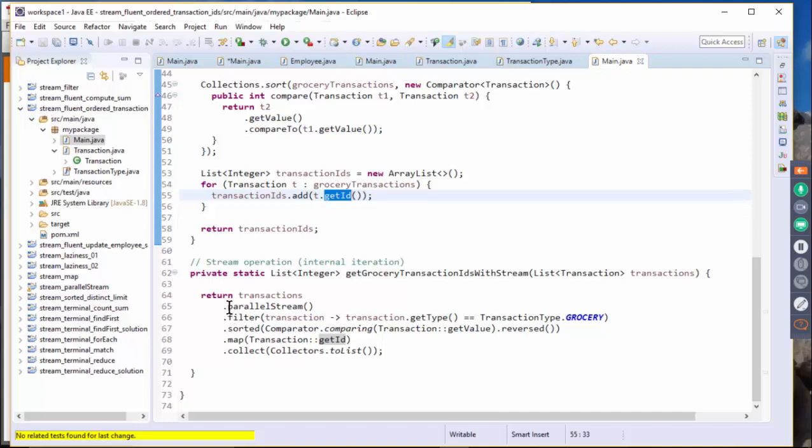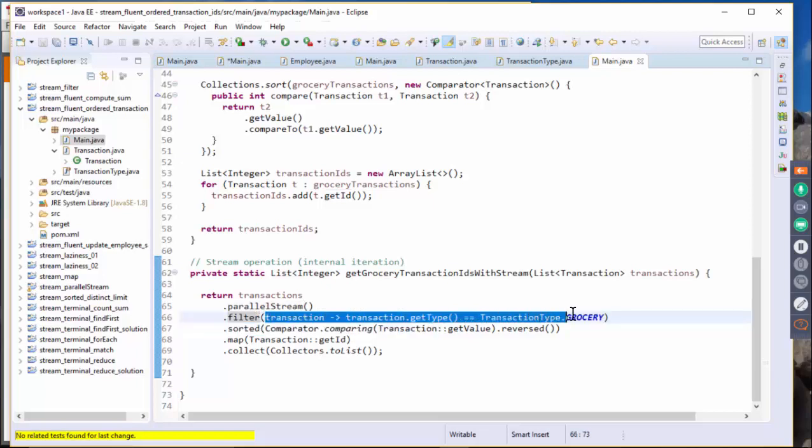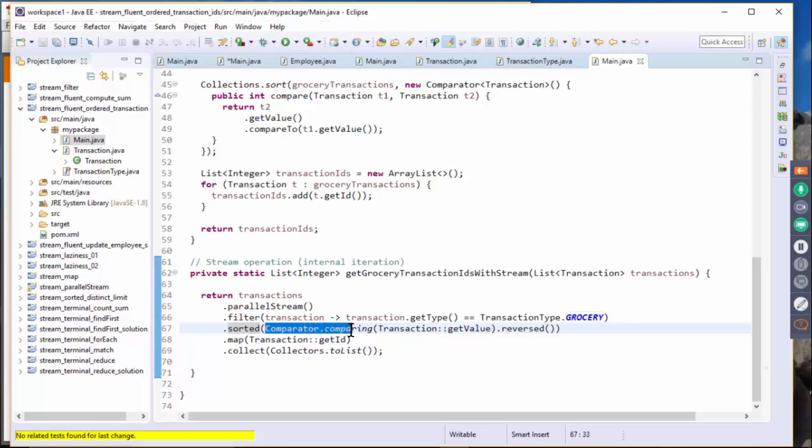And this is what you do with the stream code. Here we're going to use the parallel stream, and then we use a filter. Here we filter only the transactions whose transaction type is grocery, and then we use the sorted method. We provide the comparator's comparing method, and here you provide the transaction. We haven't learned the concept of method reference yet.